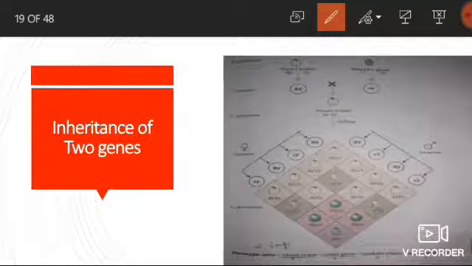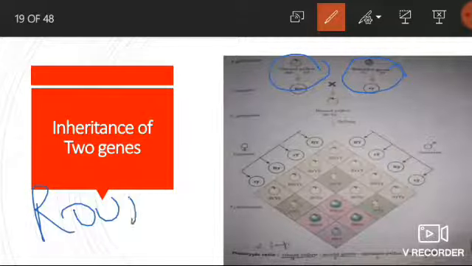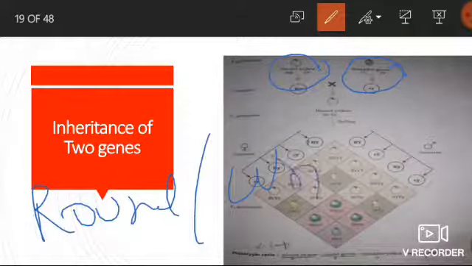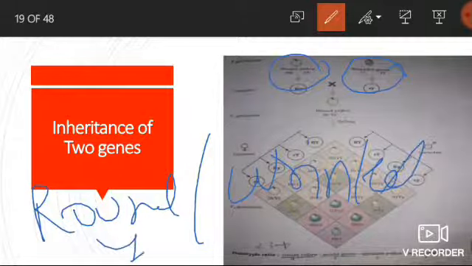Now, the dihybrid cross occurs between pure breeding pea plants having yellow round seeds and pure breeding pea plants having green wrinkled seeds. As you see, this is round yellow seeds and this is wrinkled green seeds. There are two characters, round and wrinkled, and yellow and green.